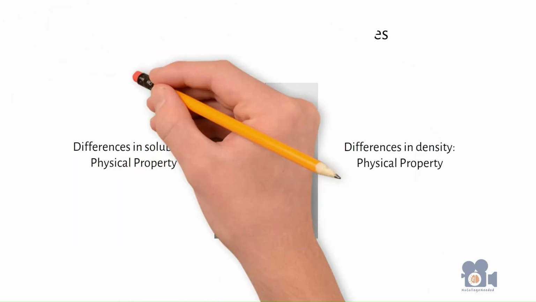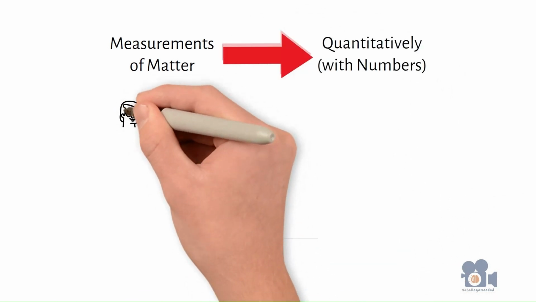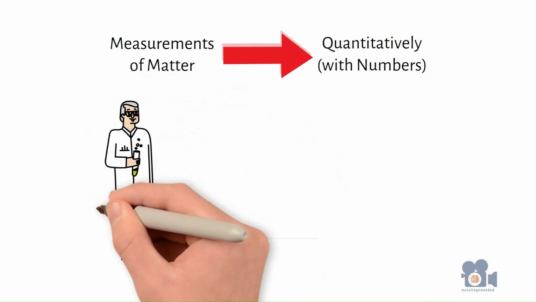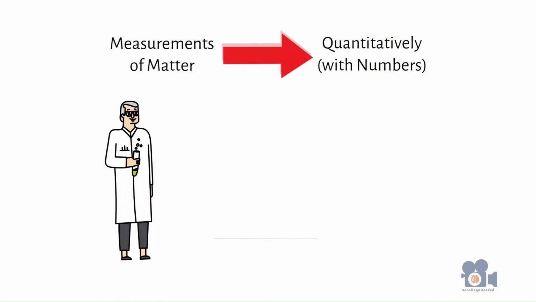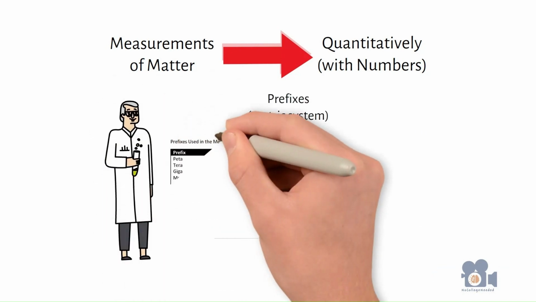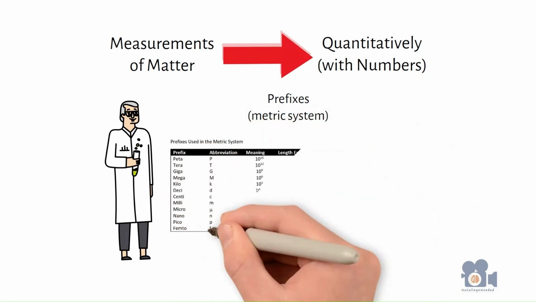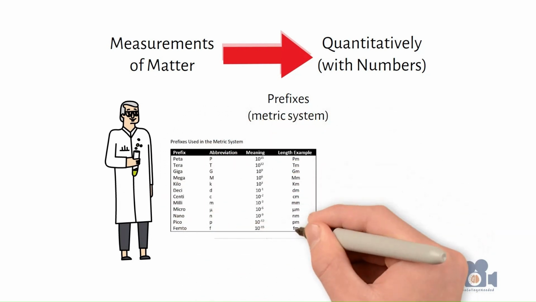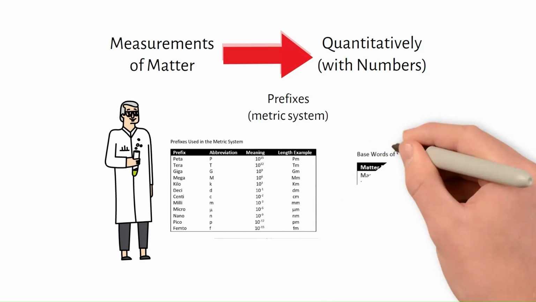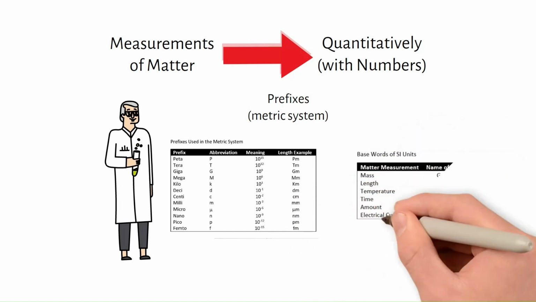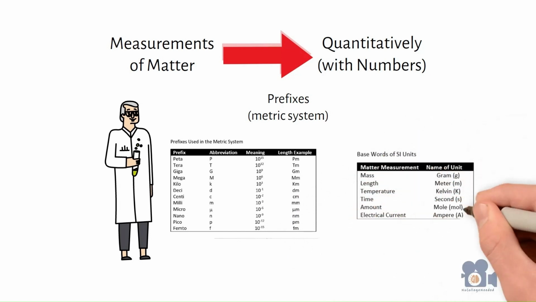Many of the properties of matter are measured quantitatively, meaning with numbers. When these properties are measured, specific units must be included to help scientists accurately compare the measurements. As scientists, we use the prefixes of the metric system as the go-to classification of varying measurements. Furthermore, we adopt the base words of the SI unit system to remain consistent amongst measurements between scientists, with mass, length, temperature, time, amount of a substance, and electric current.